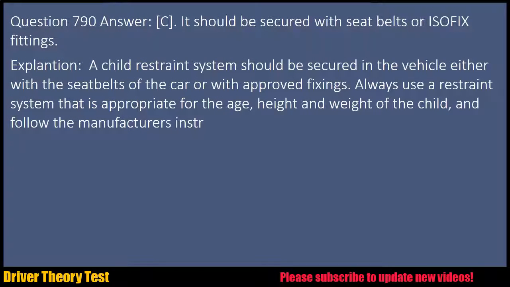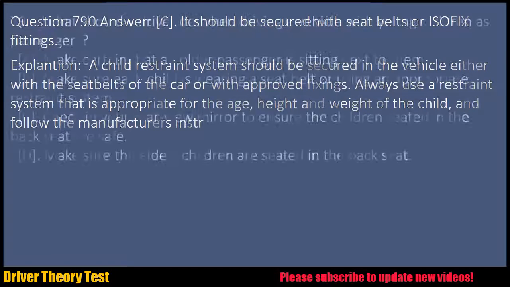Question 790 Answer: C. It should be secured with seat belts or ISOFIX fittings. Explanation: a child restraint system should be secured in the vehicle either with the seat belts of the car or with approved fixings. Always use a restraint system that is appropriate for the age, height and weight of the child, and follow the manufacturer's instructions.